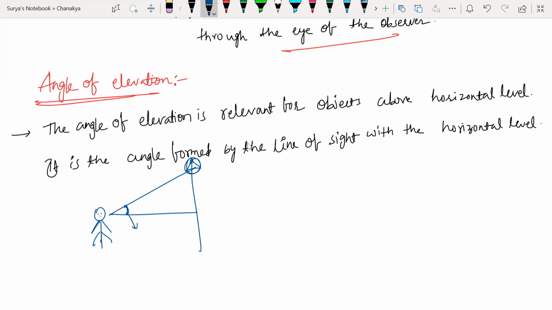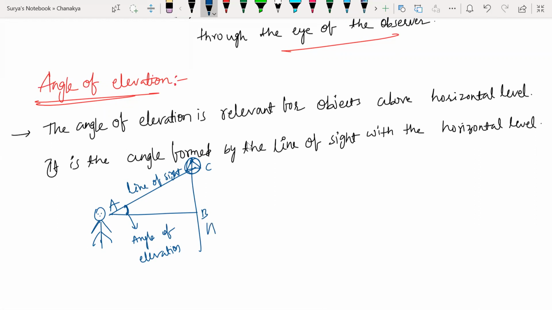Angle of elevation. This is the line of sight. As I told, this is my point A, this is my point B, this is my point C. Point A to C, AC is called line of sight.